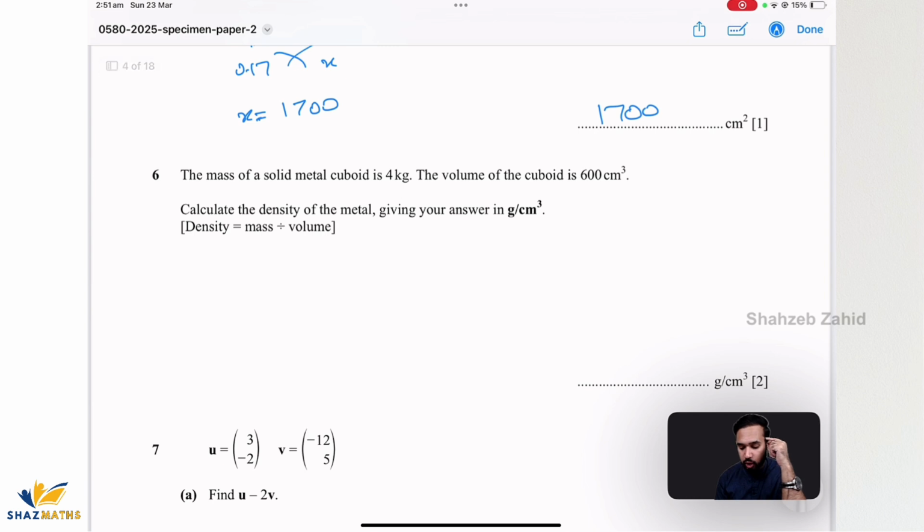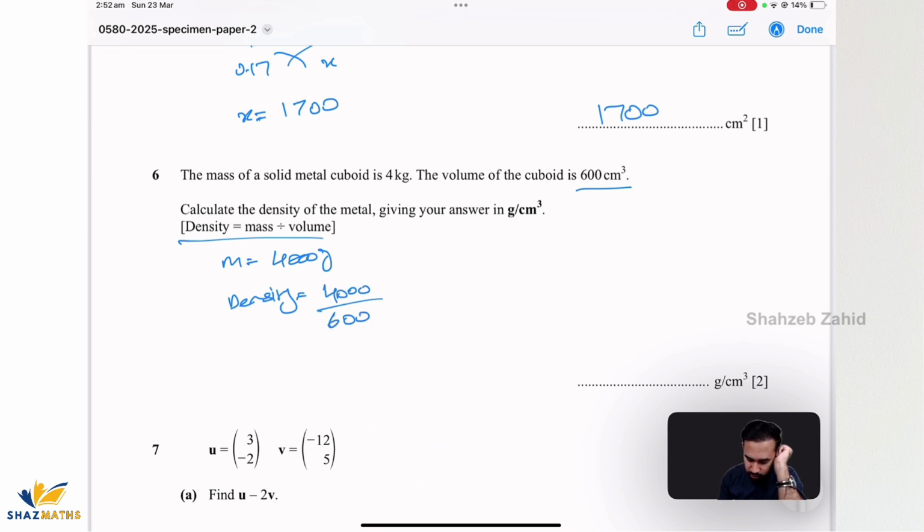Mass of a solid metal cuboid is 4 kg. Volume of the cuboid is 600 centimeter cube. Calculate the density of the metal, giving your answer in gram per centimeter cube. Alrighty, we do know the formula for density. Have to make sure that mass is in grams, which is 4000 grams, and volume is already in centimeter cube. So density, denoted by rho, is mass, which is 4000, over volume, which is 600, right? And then let's simplify that out.